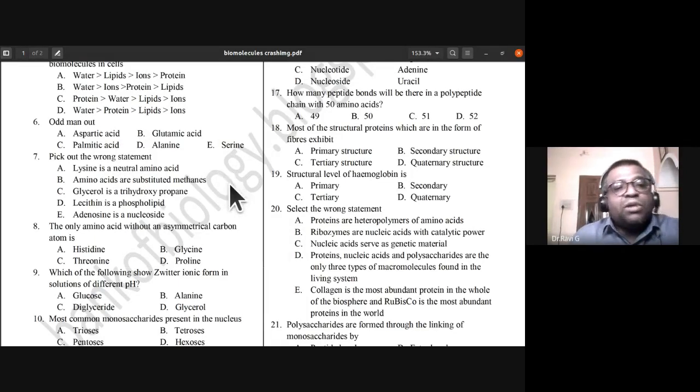Okay, so pick out the wrong statement. Lysine is a neutral amino acid. Amino acids are substituted methanes. Glycerol is a trihydroxy propane. Lecithin is a phospholipid. Adenosine is a nucleoside. So pick out the wrong statement here. Which is the wrong statement?